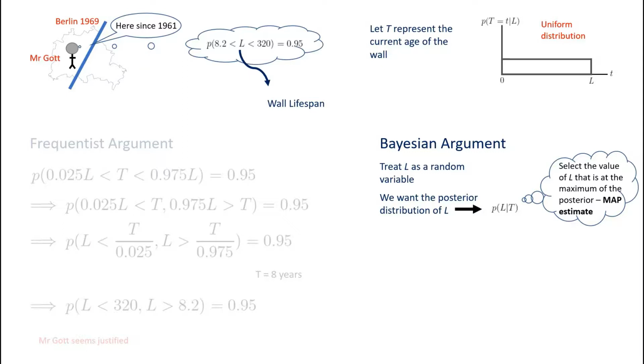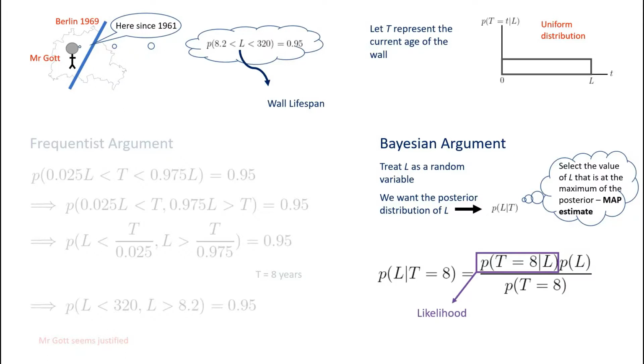We're going to try and identify the entire posterior distribution, so we can identify the 95% interval of this lifespan. Okay, so we can use Bayes' rule to actually evaluate the posterior. We can say the probability of L given t equal to 8 is equal to the probability t equal to 8 given L times the probability of L divided through by the probability of t equal to 8. That's a lot of maths and quite a mouthful to say, so we'll try and break it down into more intuitive terms.